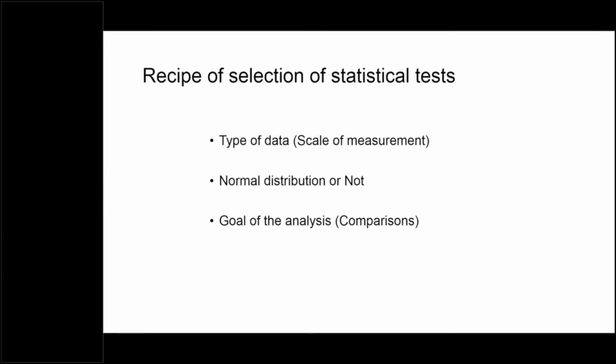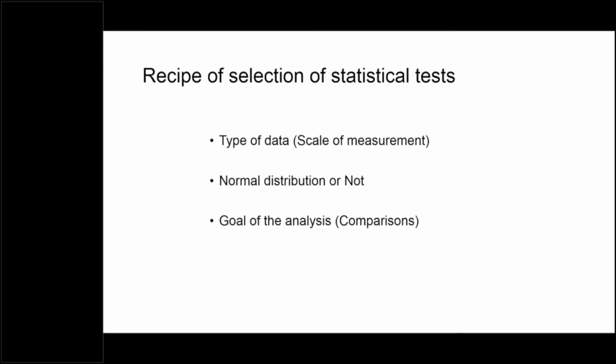And the easiest one is, what is the goal of analysis? What do we want to compare? Whether we want to compare 2 groups, or 3 groups, or only baseline and follow-up data of 1 group, or we want to predict something based on some variables, or we just want to see the association between 2 variables. And that is the easiest one, because when you write the protocol, you know very well what endpoints are there and what you are going to compare with what. So it is very easy.